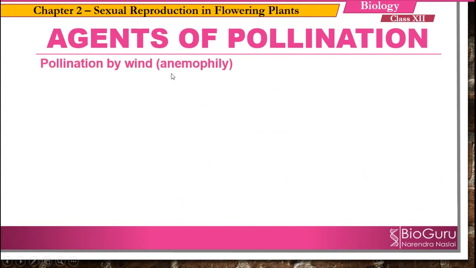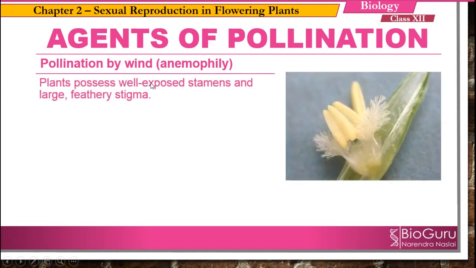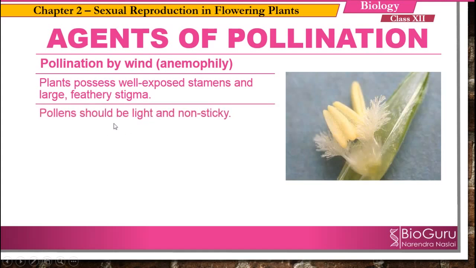Pollination by wind is called anemophily. If you look at the characteristics of the flowers which are pollinated by wind, they have well exposed stamens and a large and feathery stigma. The pollen grains should be light and non-sticky.